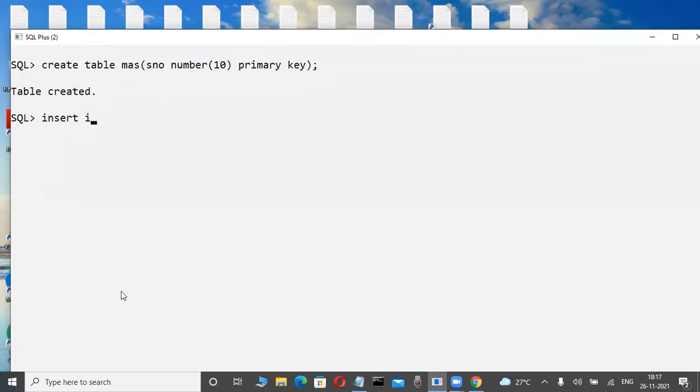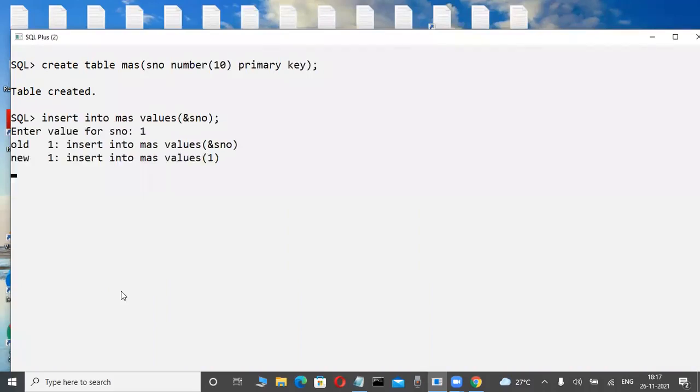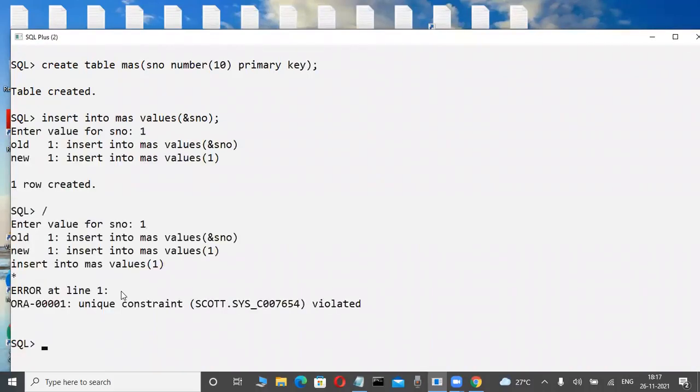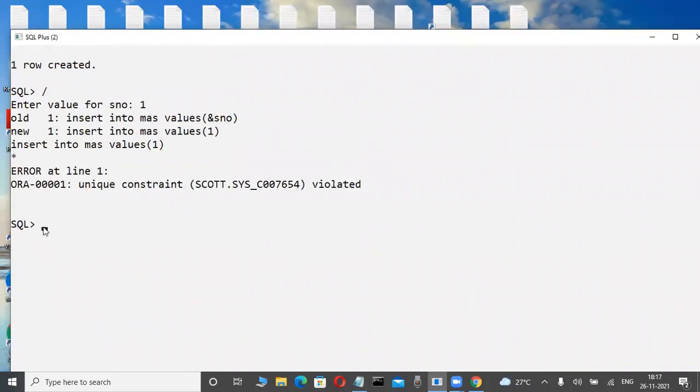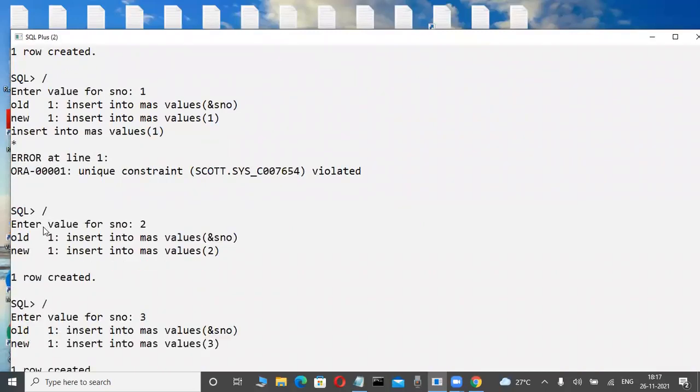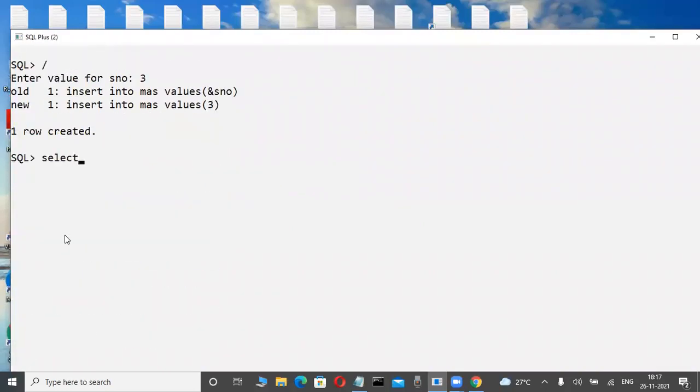I try to insert the data: insert into the master table values, with an ampersand sno prompt. Here one is possible, again one is possible? No, duplicate data is not accepted, error. Here two is possible, here three is possible. Observe, this is the master table. Select star from master: are 1, 2, 3 there or not?